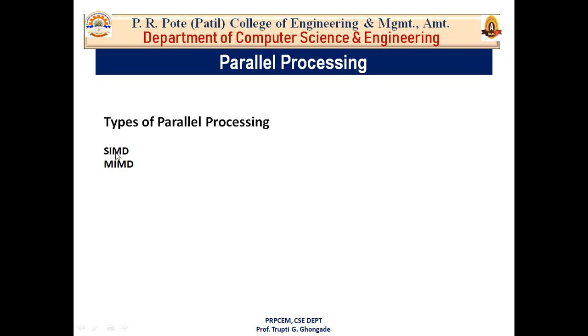Single instruction multiple data is a form of parallel processing in which the computer will have two or more processors following the same instruction set.